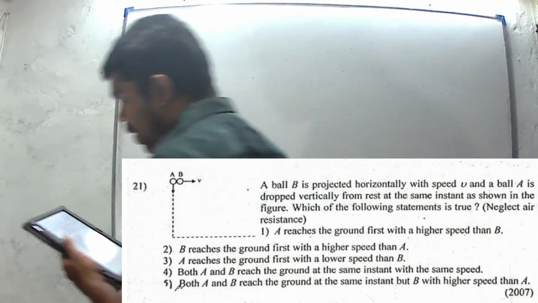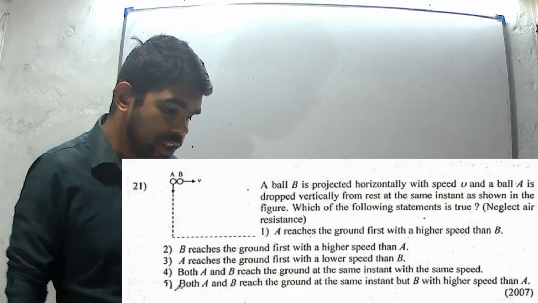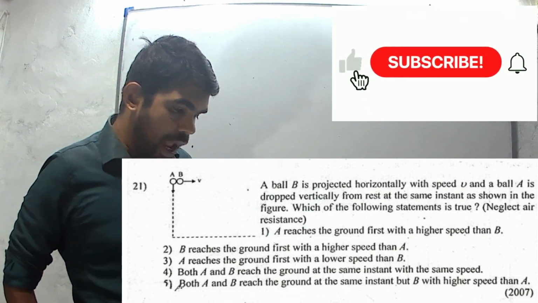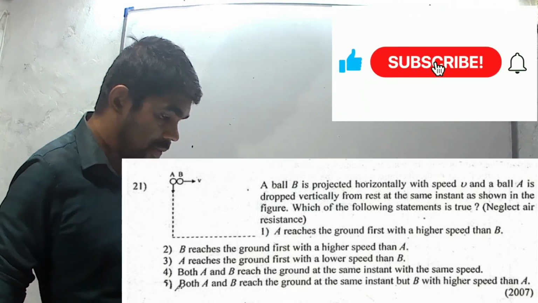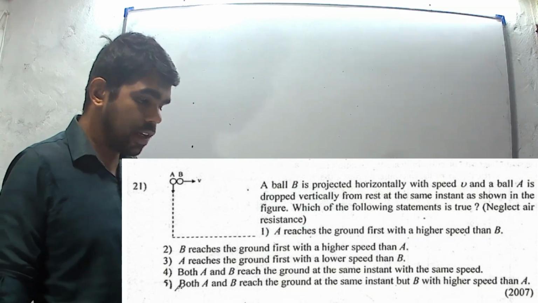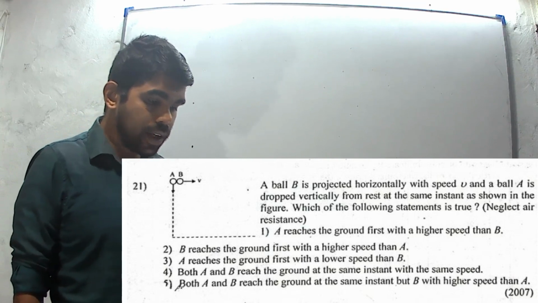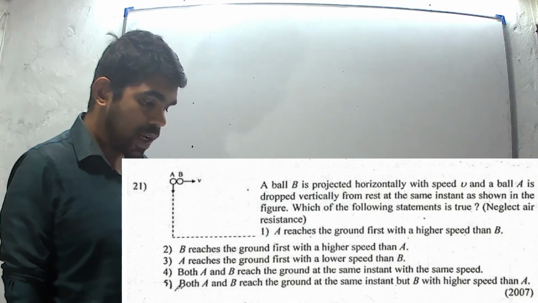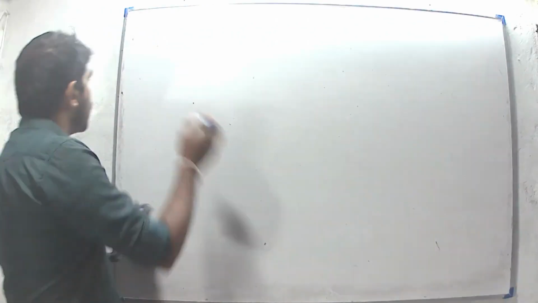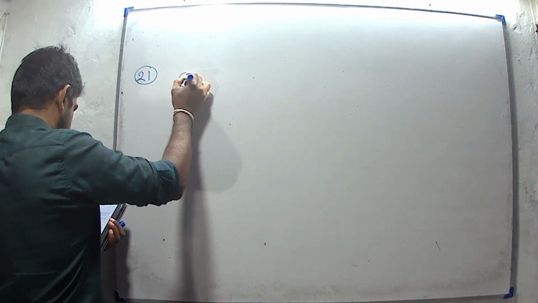Question number 21. A ball B is projected horizontally with speed u and a ball A is dropped vertically from rest at the same instant, as shown in the figure. Which of the following statements is true? Neglect the air resistance. There is a diagram like this.